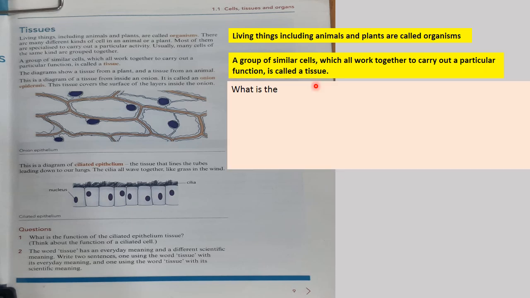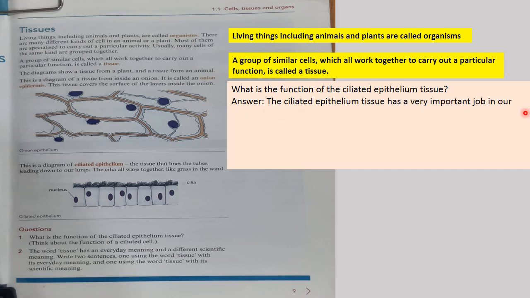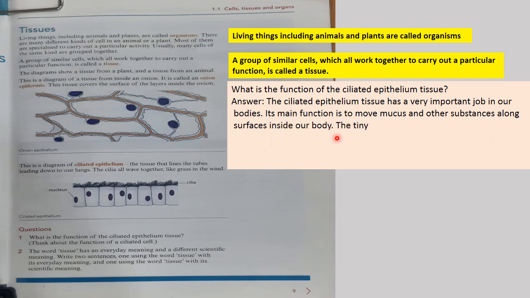Then this is the question: what is the function of the ciliated epithelium tissue? The answer is that the ciliated epithelium tissue has a very important job in our bodies. Its main function is to move mucus and other substances along surfaces inside our body.